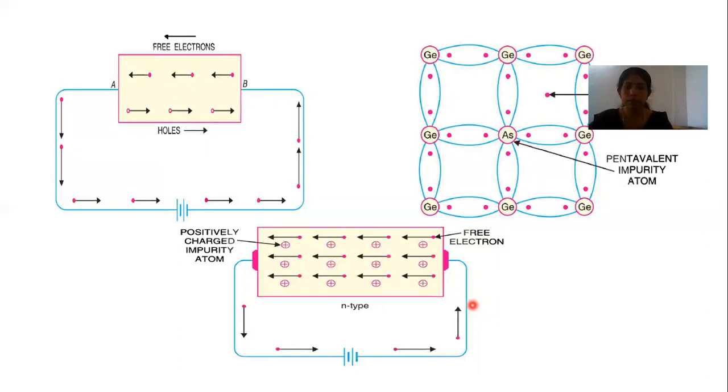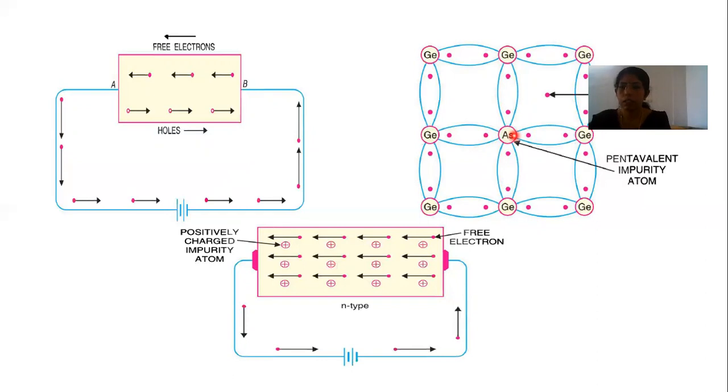Here it is a germanium atom. When an arsenic atom is added to a germanium atom, you can see it creates 4 bonds with the neighboring germanium atoms. So this forms covalent bonds with the 4 neighboring silicon or germanium atoms. The 5th electron, you can see here, is very loosely bound with the nucleus of that arsenic atom.